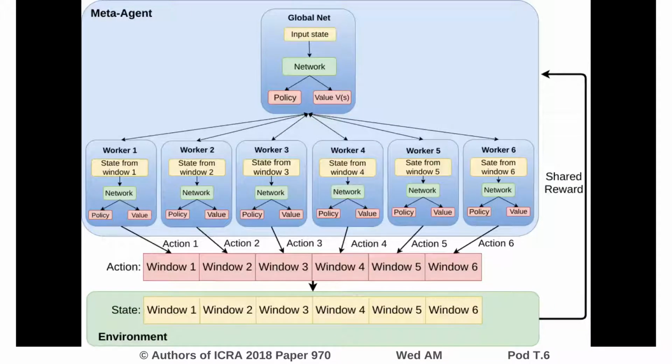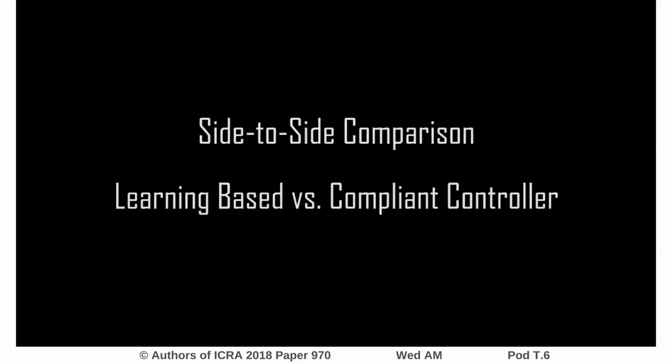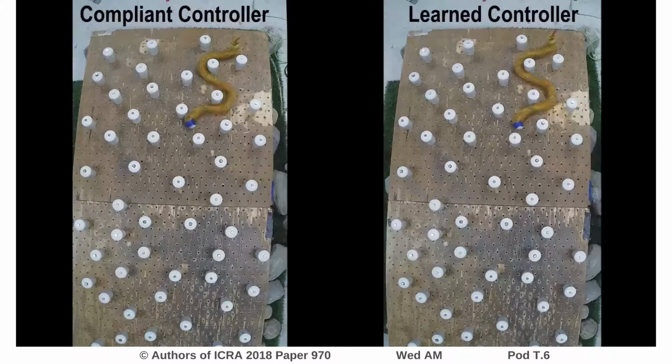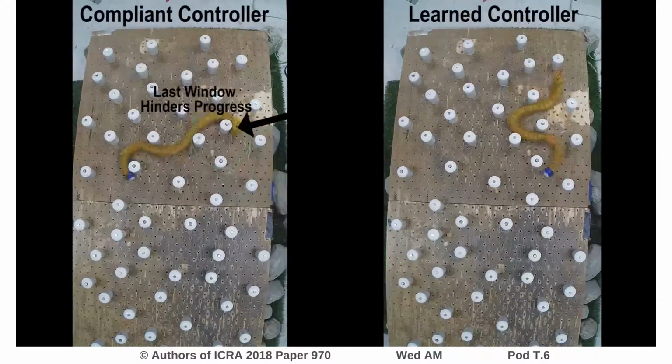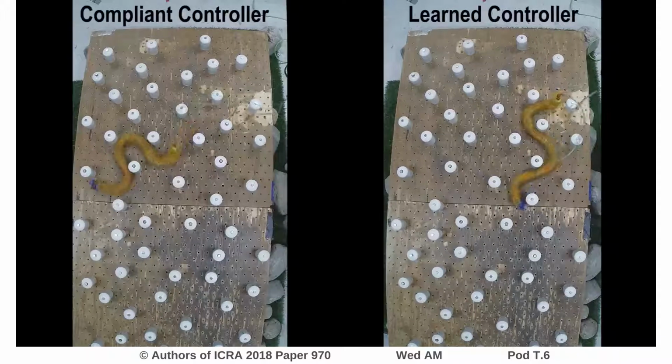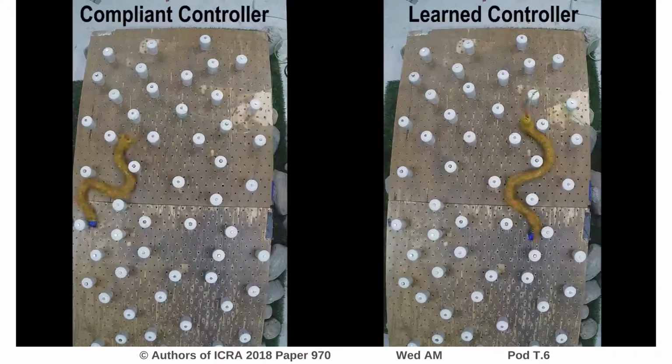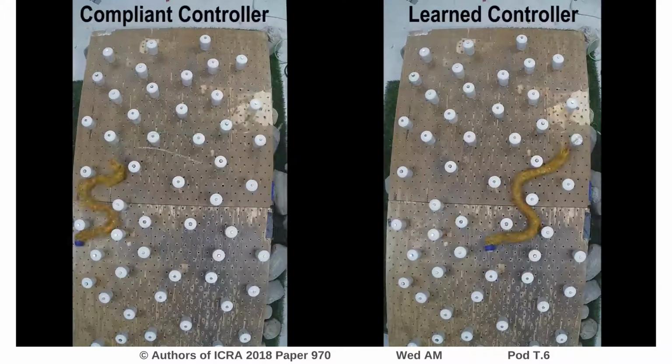Finally, we implement the learned policy on a 16-degree of freedom snake robot and compare its performance with the state-of-the-art compliant controller in a randomized unstructured environment. Experimental results show that our learning-based approach outperforms the compliant controller by more than 40% in terms of forward progression. Additionally, the learned policy results in a decreased variance over trials, meaning that it is also more repeatable.